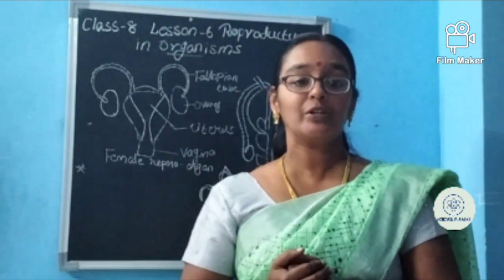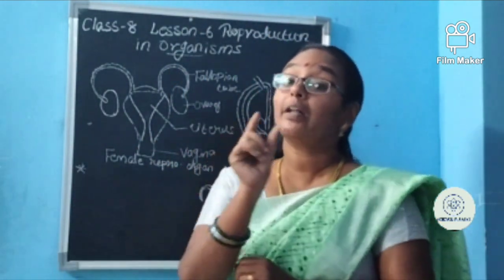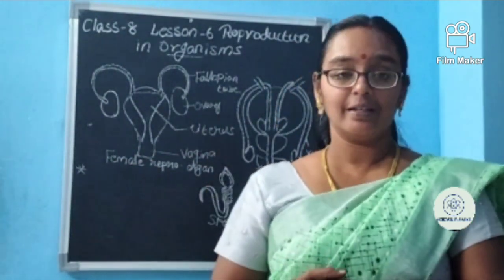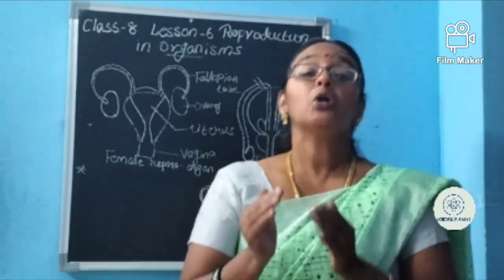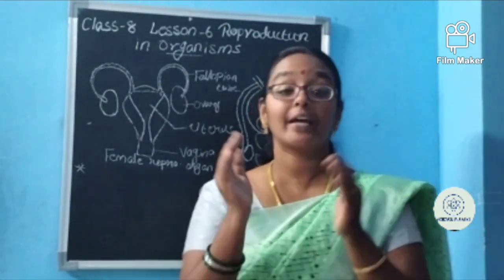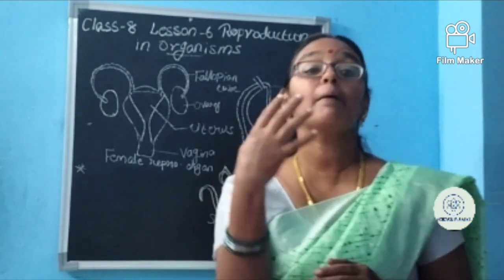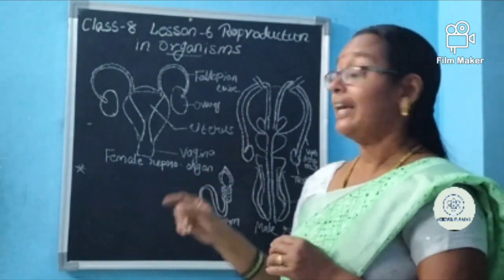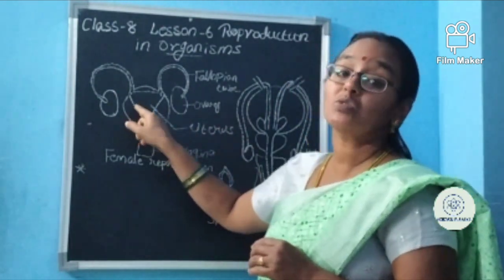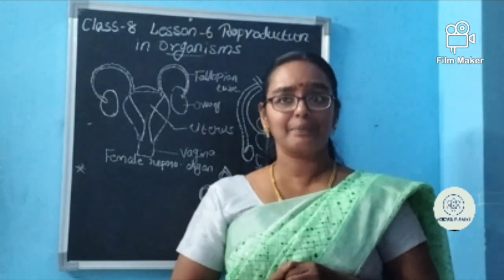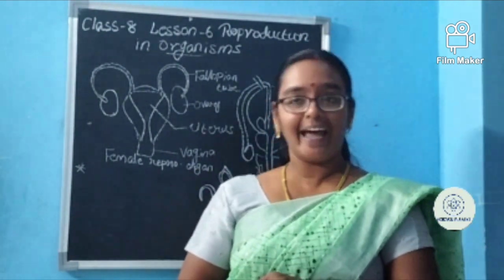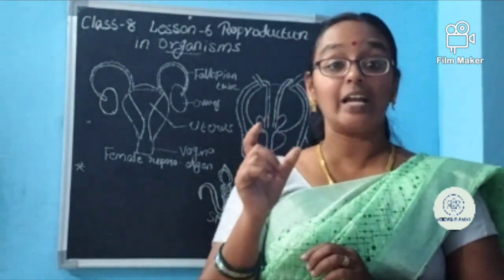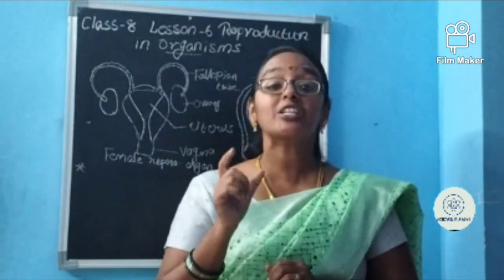So what the doctors will do is they will take the matured egg from the mother, and they will take the sperms from the father, and in the test tube they allow them to get fertilized. So the zygote will be formed and the development starts. When it starts developing, the doctors will carefully inject it into the uterus wall of the mother. By that time the child will grow over there as a fetus, and by normal delivery or by cesarean method, they will remove it. So the child who is born that way is called a test tube baby.